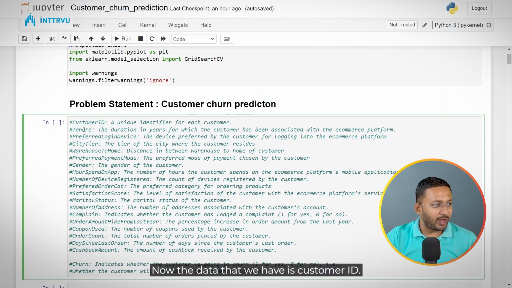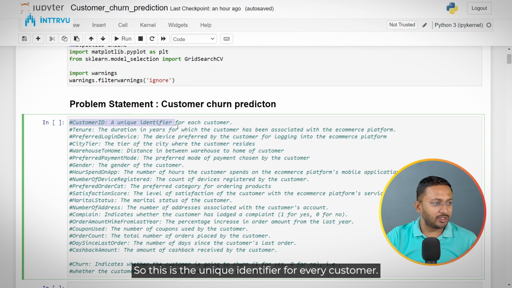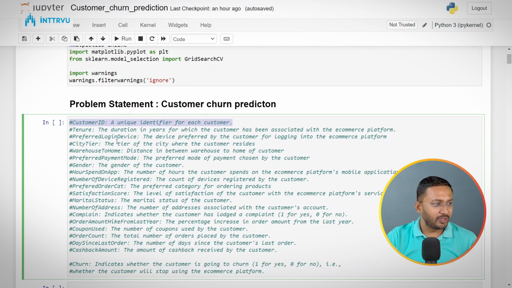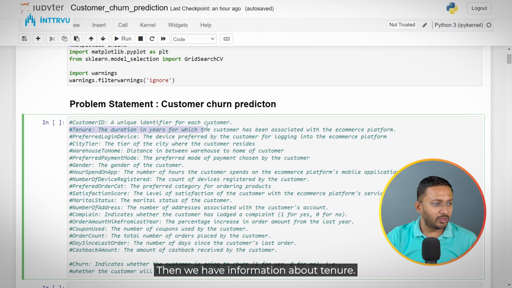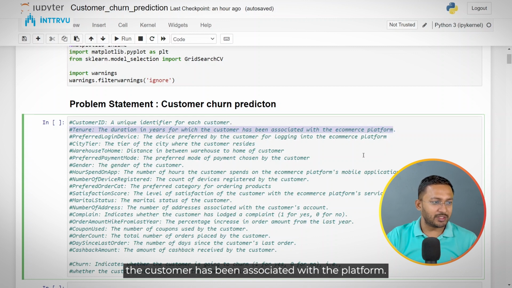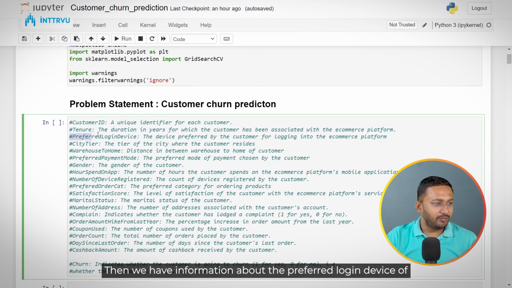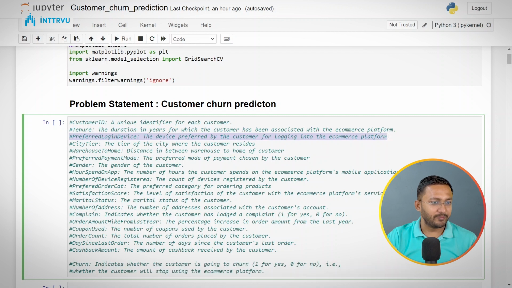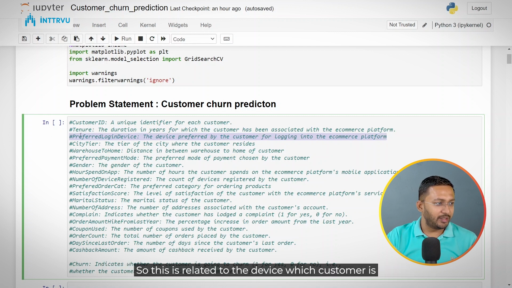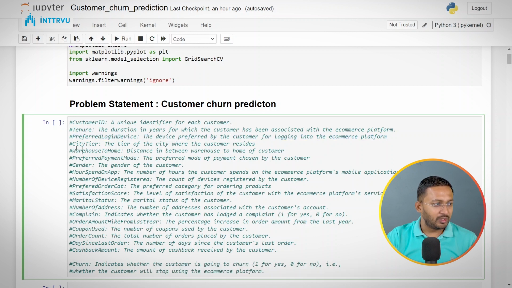Now the data that we have is customer ID, the unique identifier for every customer. Then we have information about tenure, which is basically the duration in years for which the customer has been associated with the platform. Then we have information about the preferred login device of the customer, the device which the customer is using for logging into the e-commerce platform.